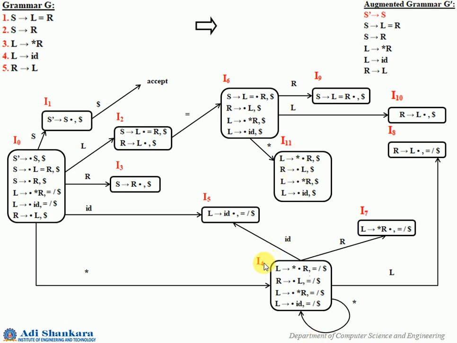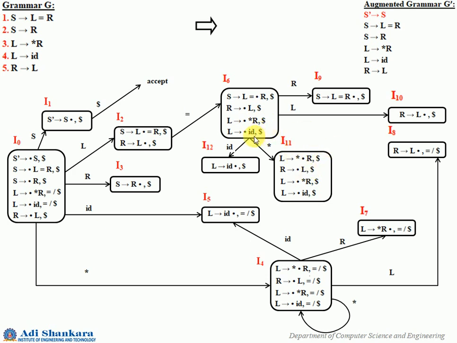That is why we have indicated it as a different state, I11. Now on star you get I11, and on ID, if you note I5 here, it is a similar case. We have equal to as well as dollar there, but here we have only dollar. So that is a different state when the ID transition is performed. You indicate it as L gives ID dot dollar and name it I12.